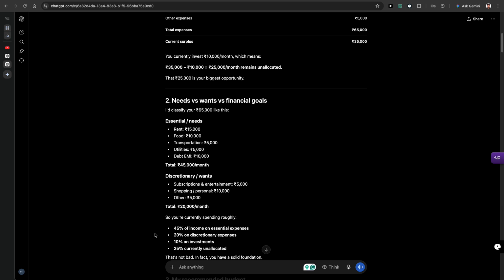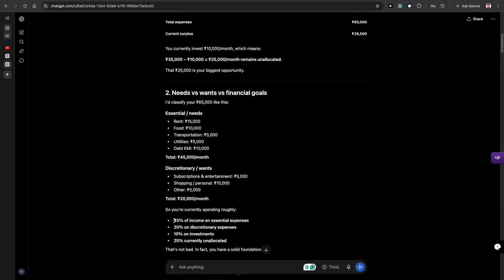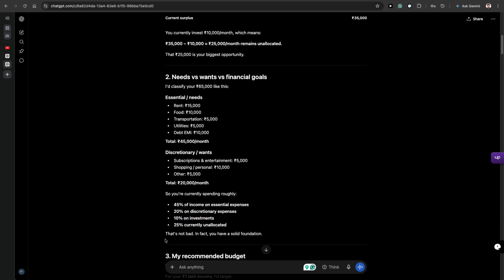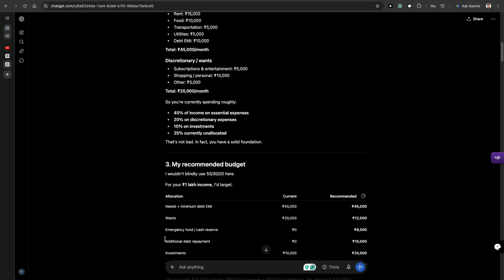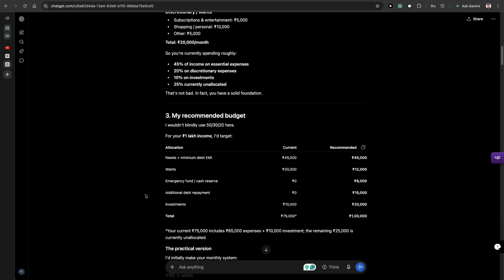So you are currently spending roughly around 45% of income on essential expenses, 20% on discretionary expenses, and 10% on investment, with 25% currently unallocated. That is not bad. In fact, you have a solid foundation. So this personal budget planner can give you its own recommendation. So this is the allocation it can work on.